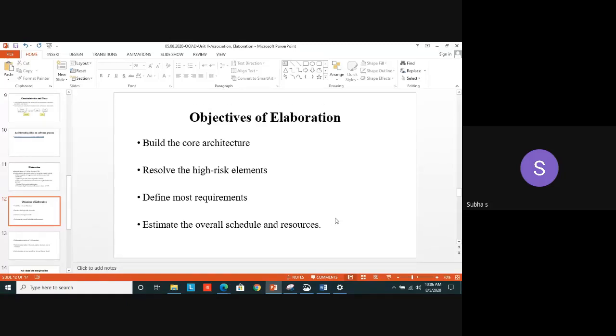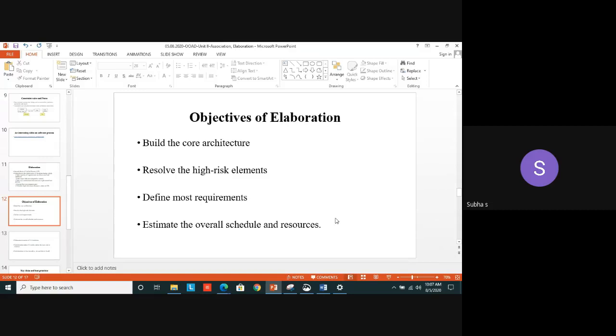And the second one is resolving the high risk elements. In the business values, we have high risk and low risk. The low risk elements can be dealt with in the construction phase itself, no problem at all. There won't be serious impact. But any high level risk has to be dealt with, has to be considered in the second phase itself. And the third objective is to define most requirements. Both functional and non-functional requirements are defined in a clear way in the elaboration phase.